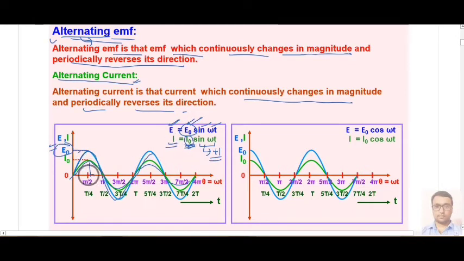So at theta equal to pi by 2, or you can say at a time of T by 4, you will get maximum current or maximum voltage. Similarly, if your EMF changes according to the cos theta curve, then we will plot its curve like this, because this is the curve of cos theta.